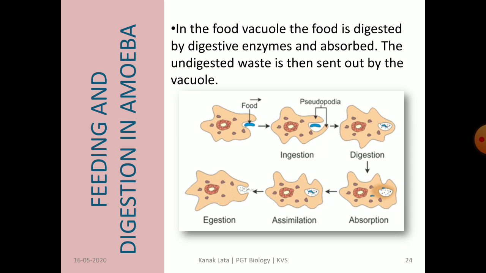The given figure indicates the steps of digestion in amoeba. You may find here that when the food is nearby the amoeba, it is encircled by the pseudopodia, that is called ingestion. Further, in the food vacuole, digestion takes place and absorption, finally assimilation, and at last the undigested food material is thrown out by the process of egestion.